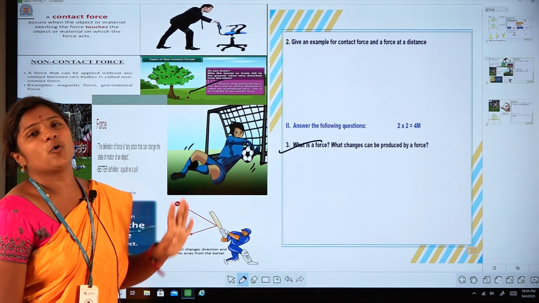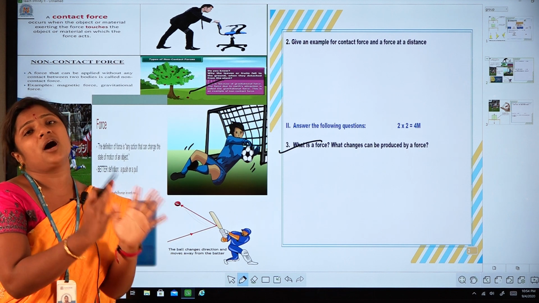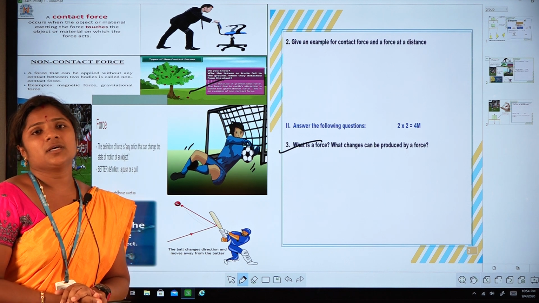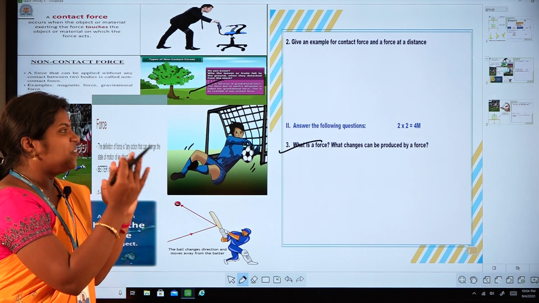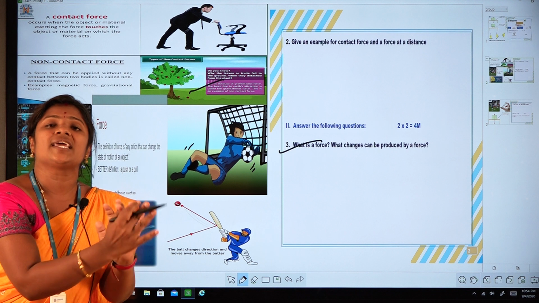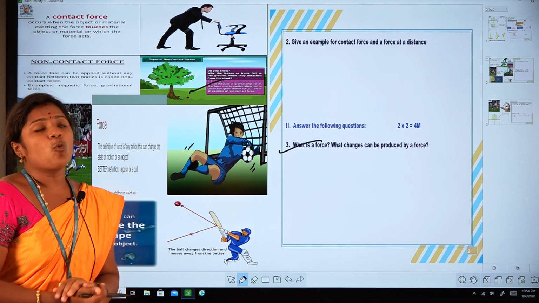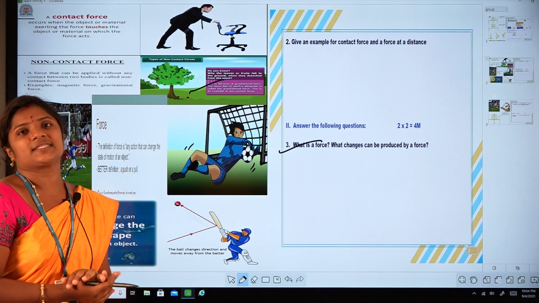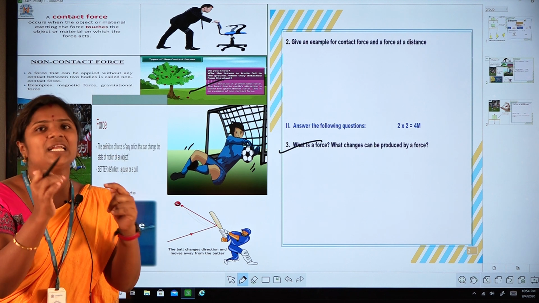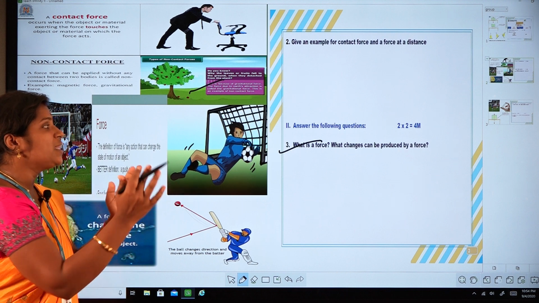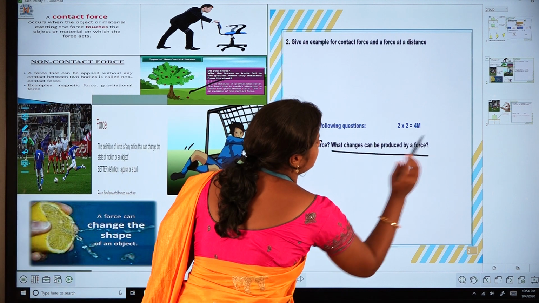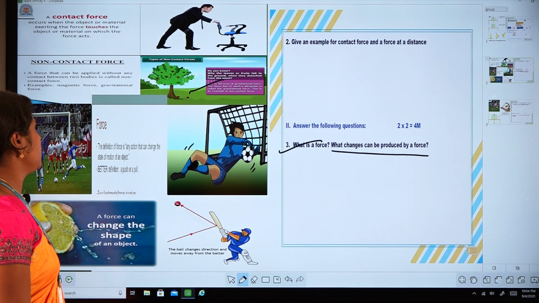What is force? Simply we know that a pull or push is called force. Force can create motion. Force is the physical cause which can change the state of a body. We cannot see the force directly, but we can feel the effects of force. What are the effects of force? We can observe what changes can be produced by the force.